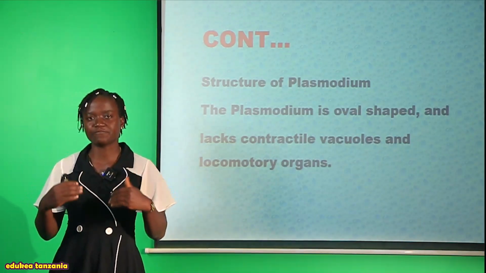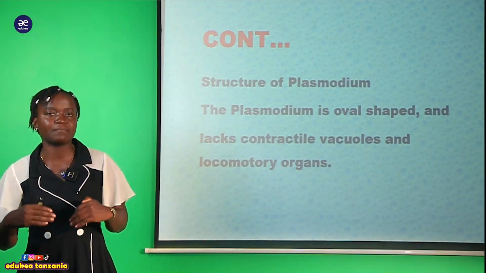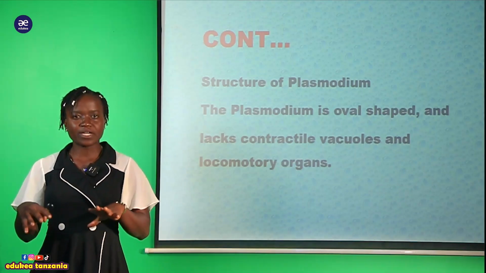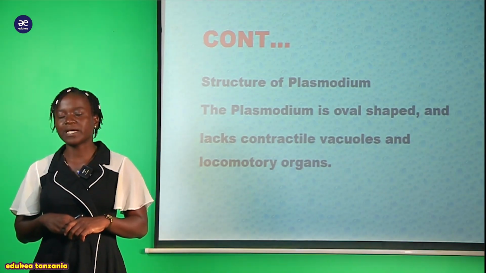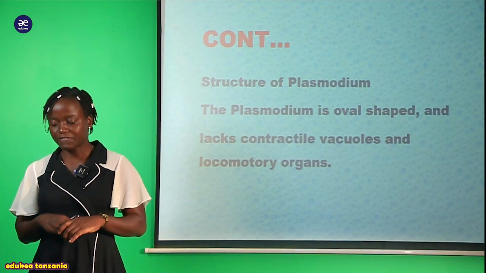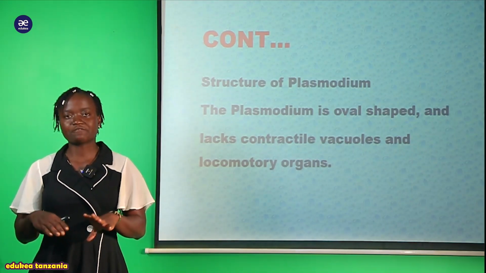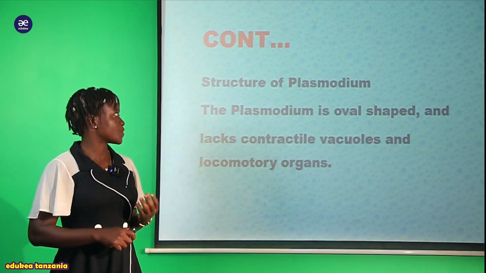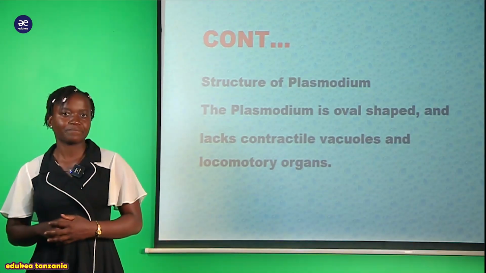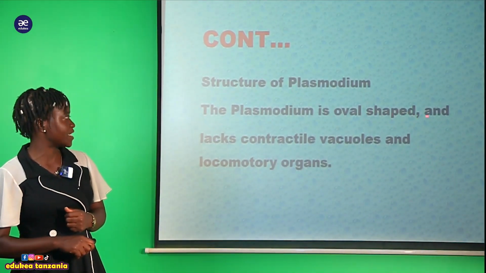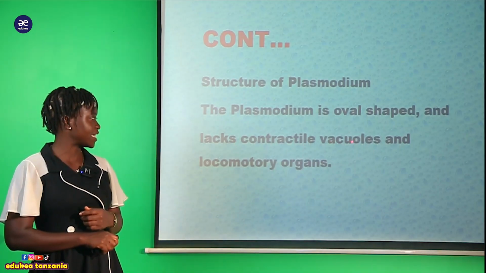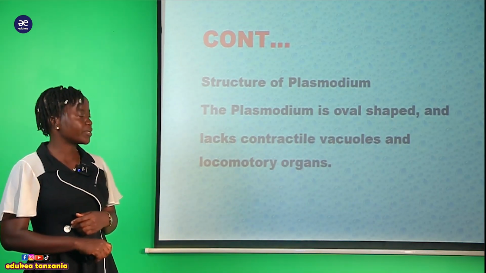The representative member of this phylum Apicomplexa. So we are going to see the structure of this Apicomplexa, so make sure that you know even the drawings. You have to know the diagram which is possessed by this Plasmodium. And here we are saying that the Plasmodium is oval-shaped and lacks contractile vacuole and locomotory organs.